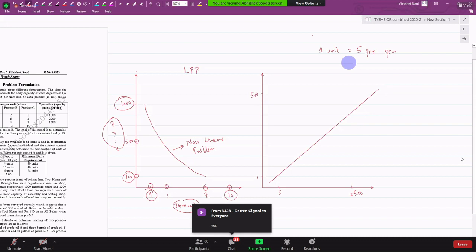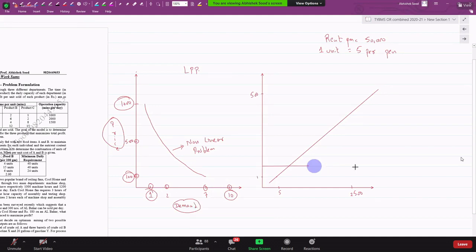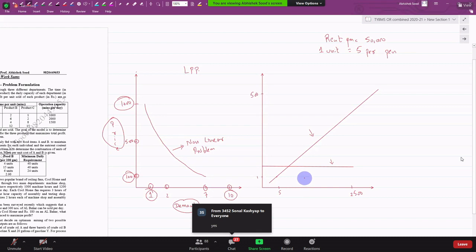Suppose your rent per month is 50,000 rupees. Whether you manufacture one pen or 100 pens, you'll keep incurring the same rent. Aren't they both straight lines? Are they curved or straight? They both are straight. They are called linear problems.